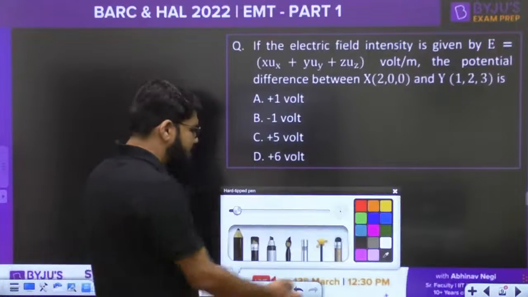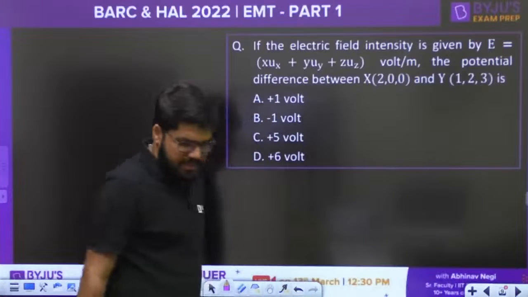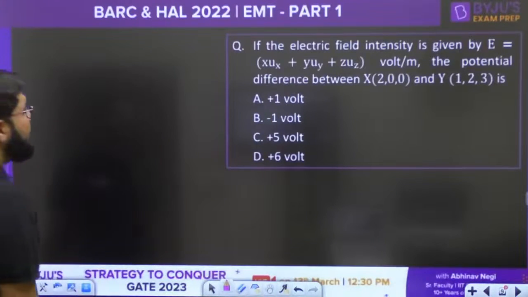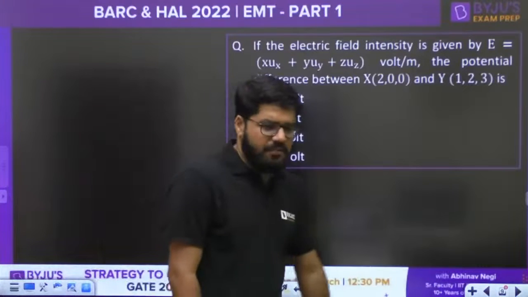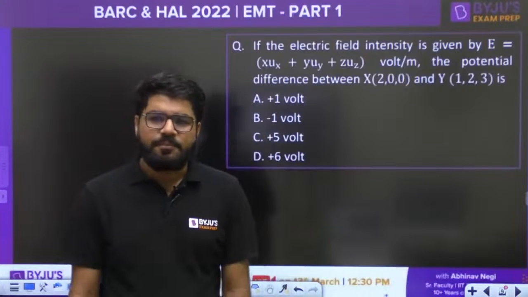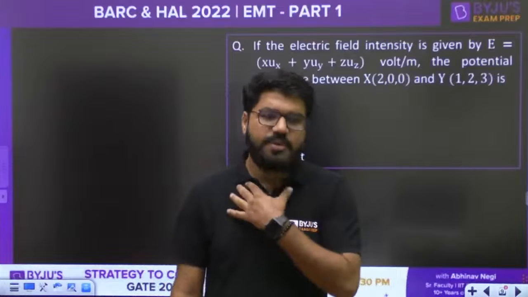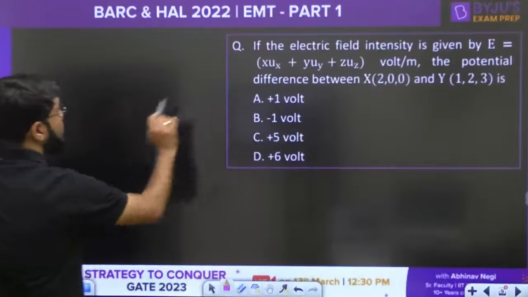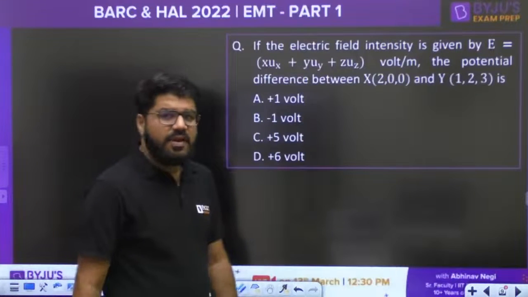So this is the first question guys. Now let's quickly start with the question discussion for the day. If the electric field intensity E is given to you, what is the potential difference between the points X and Y? Let's have a hold of this. What is the potential difference between the points X and Y?